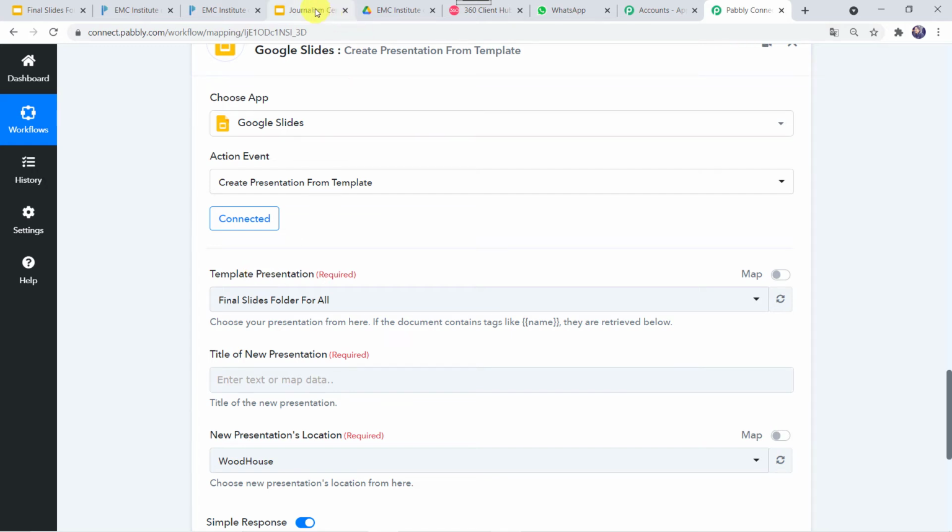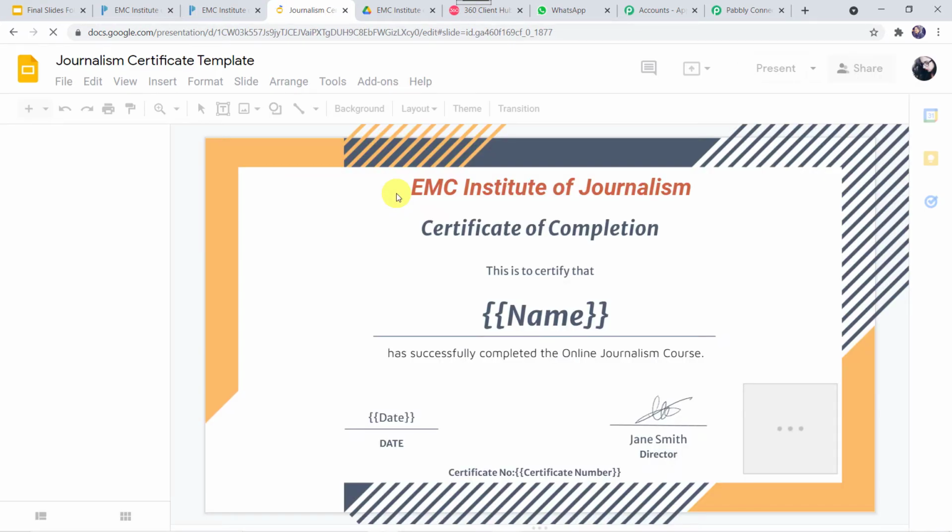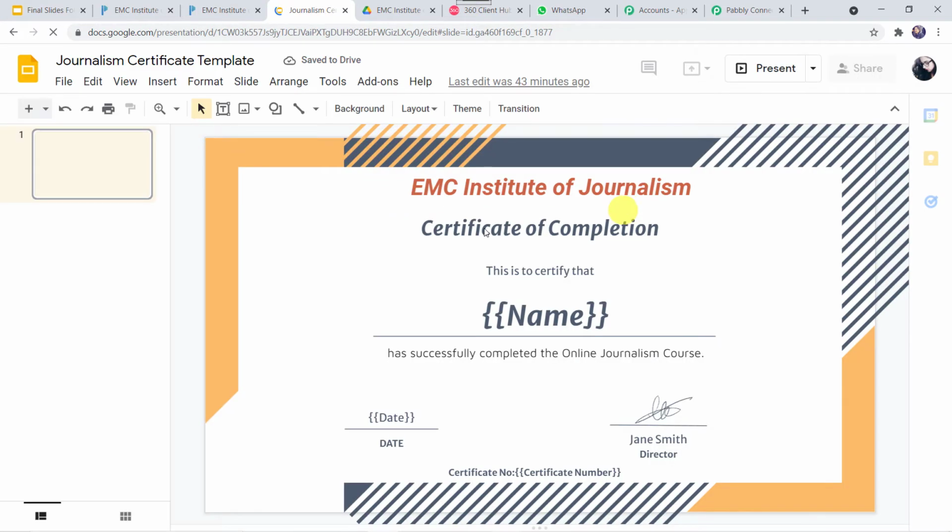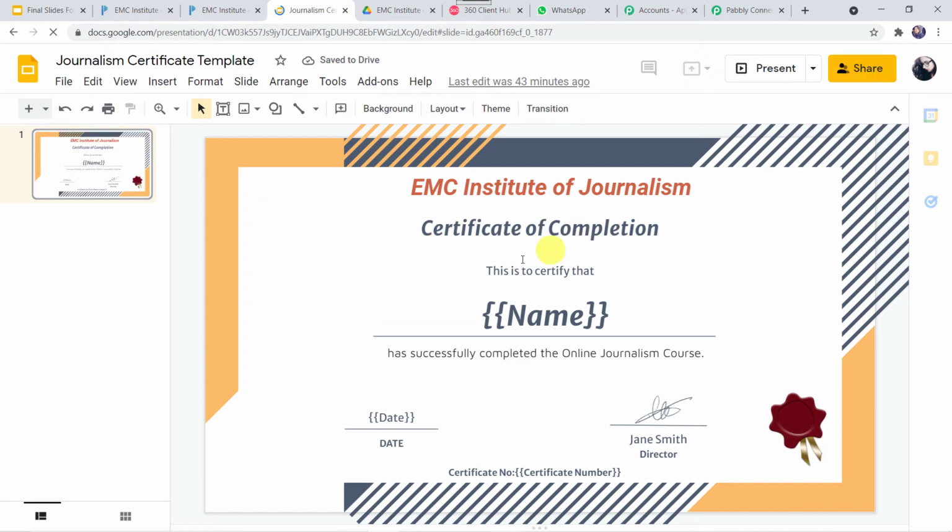This is the template. The file is getting open. EMC Institute of Journalism Certificate of Completion. This is to certify that here the name of the student is going to reflect has successfully completed the online journalism course. Here the date and the director signature is mentioned. And along with that, a certificate number will be generated. So I want this particular journalism certificate template to be used for creating the certificate.